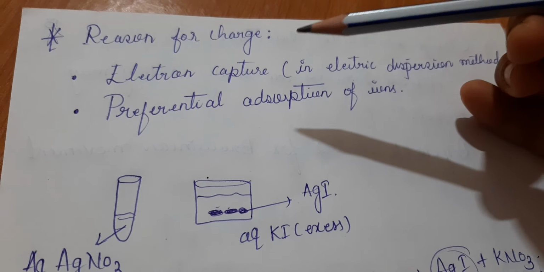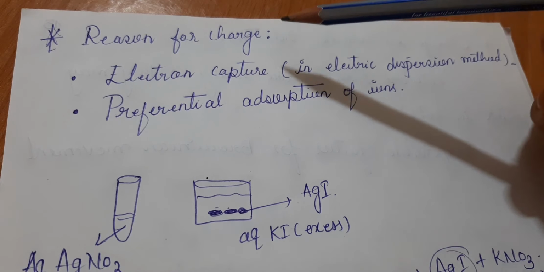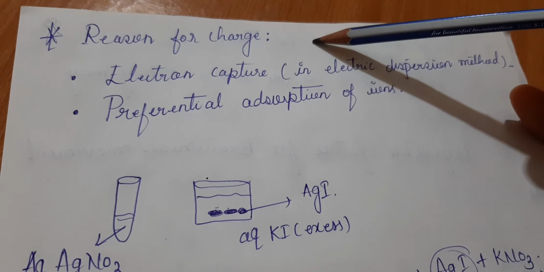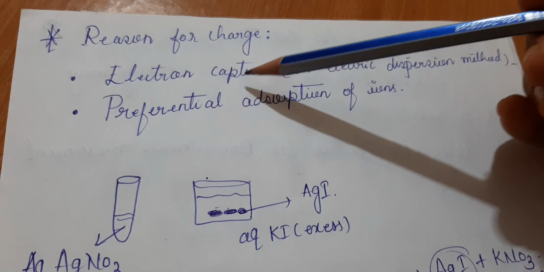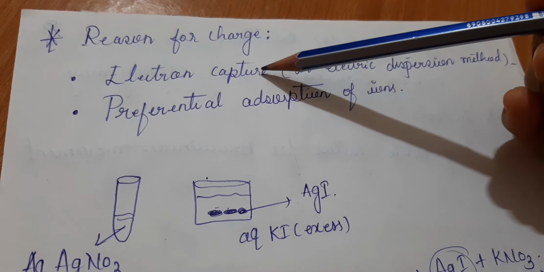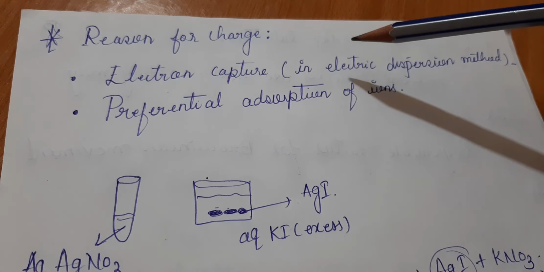We have discussed the charges on colloidal particles. Now, what is the reason for that charge on colloidal particles? It is mainly because of electron capture. Whenever colloidal particles are present in the dispersion medium, they capture electrons.